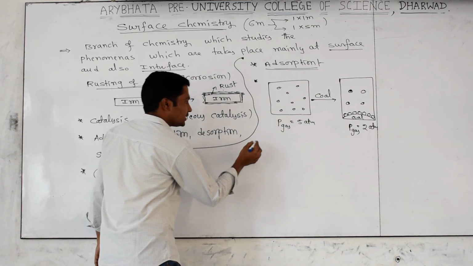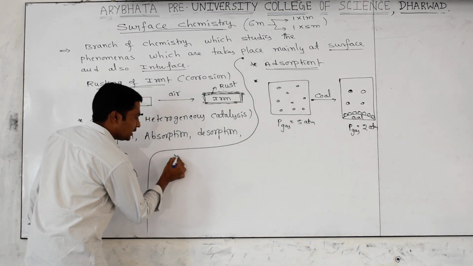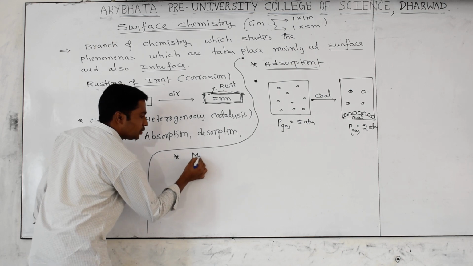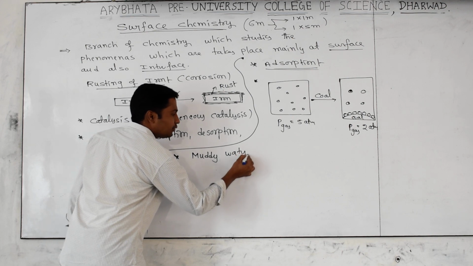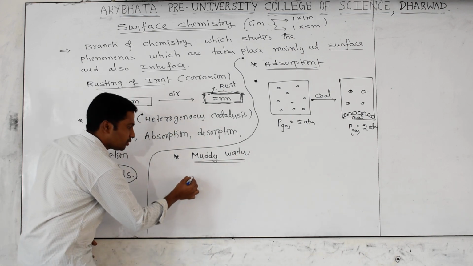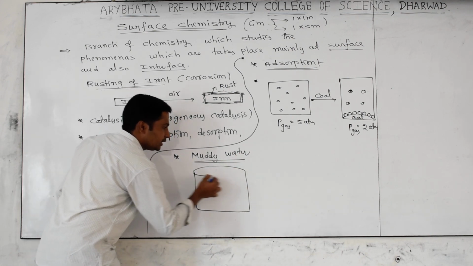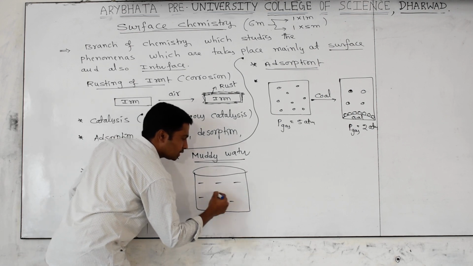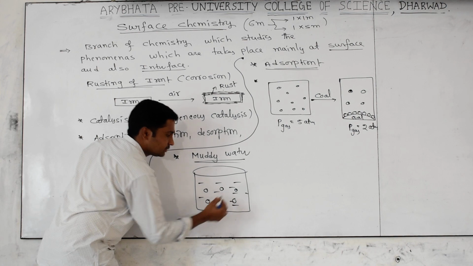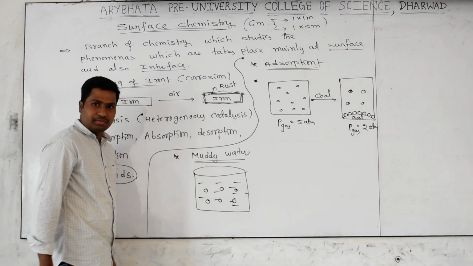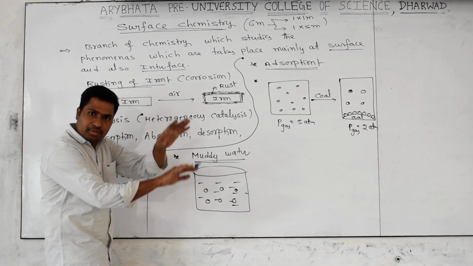I will give you some other example for understanding. Take muddy water. We can see muddy water generally in our daily life. Suppose I take one vessel. In the vessel, water will be there, and also some muddy particles will be there like this. I want to purify it, which means I want to separate the mud particles from the water.